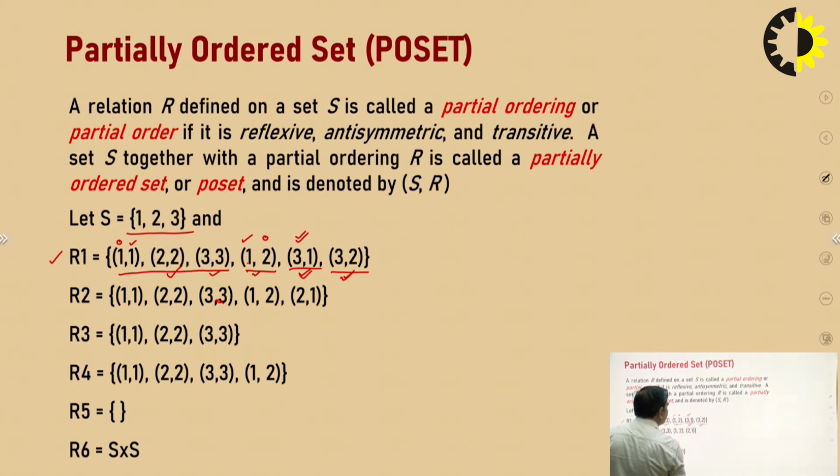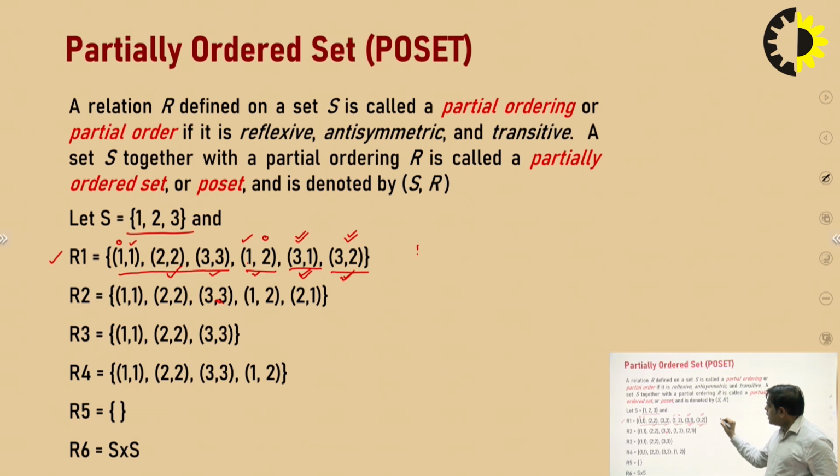Now I will consider 3, 2. 3 is related to 2 and 2 is related to 2. There must be 3 is related to 2. So 3 is related to 2 also exists, because reflexivity, antisymmetry and transitivity, all three conditions hold for this particular relation. So we can say this is a Poset. It will be a Poset.